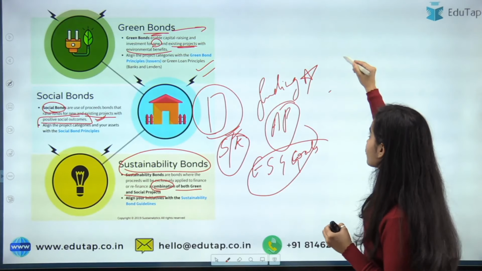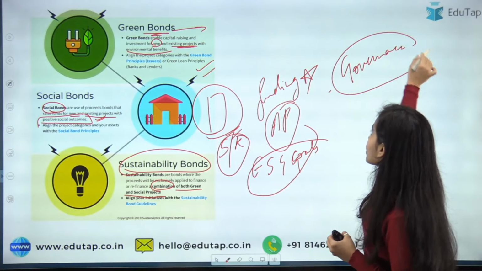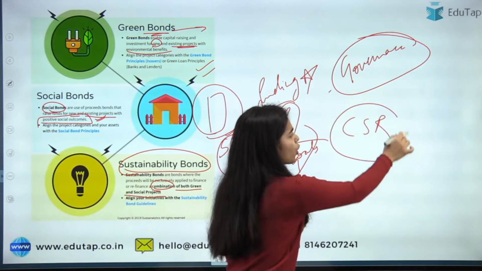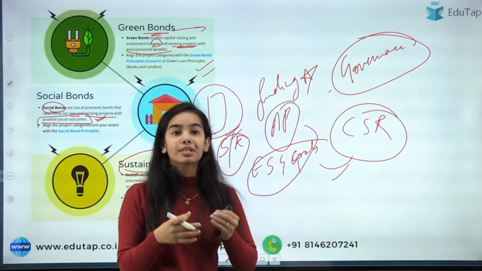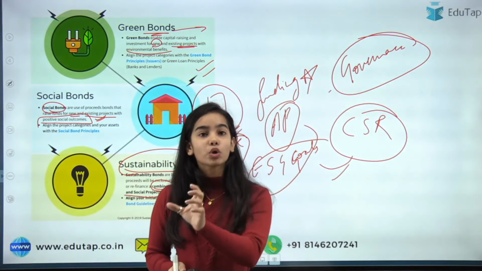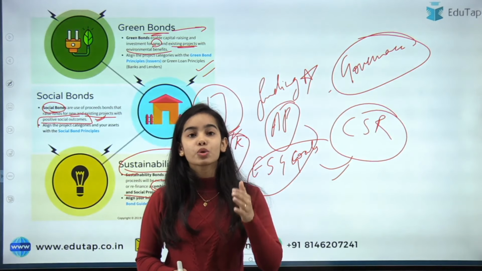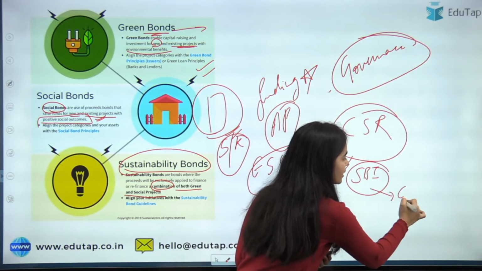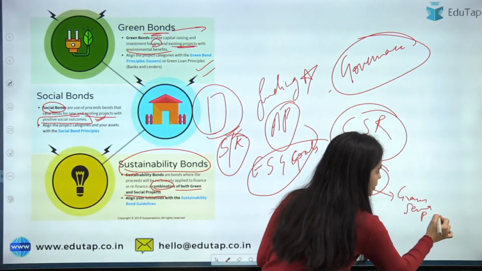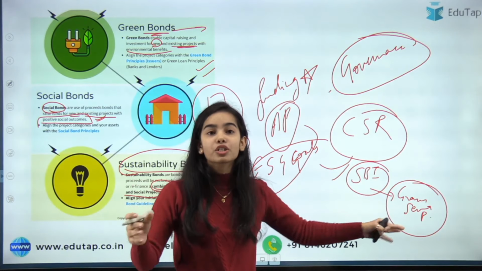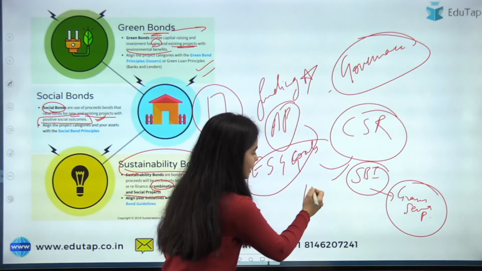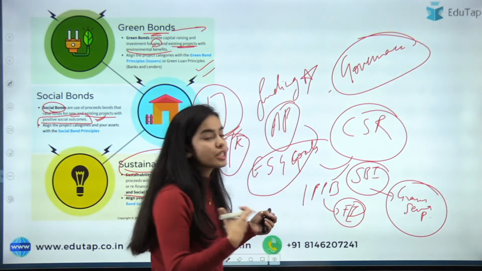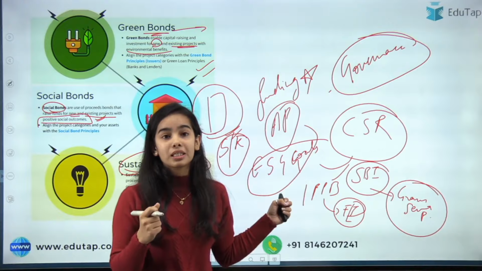Okay, and for the governance, what is happening? For the governance, there are laws that are coming up, like the corporate social responsibility. It is not a law, but the companies are themselves moving towards the corporate social responsibility, that we are the corporates, we have quite much power in our hands, so we should be socially responsible. Like the SBI, the State Bank of India, has taken the Gram Seva program, in which it is helping the villages to develop. As well as the India Post Payments Bank, it has taken the financial literacy and financial inclusion program. Okay, the Niveshak Didi program that came.